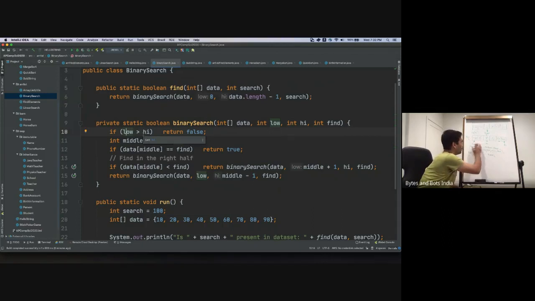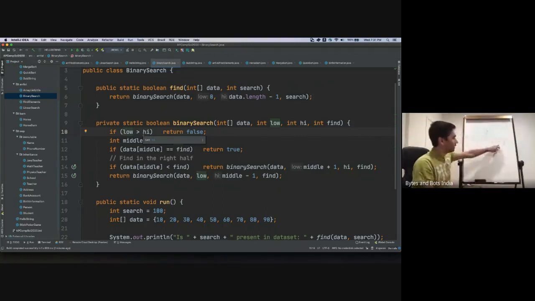So when that happens, our low becomes this. This is our new low. We call the method again, and we give that as a low. When it enters, it will check is low less than high. It will go ahead only when low is less than high. If low becomes greater than high, it will exit. So it will find the middle of these two. This is index 3, and this is 5. So 5 plus 3 is 8, divided by 2 is 4. So 0, 1, 2, 3, 4. This is our middle.